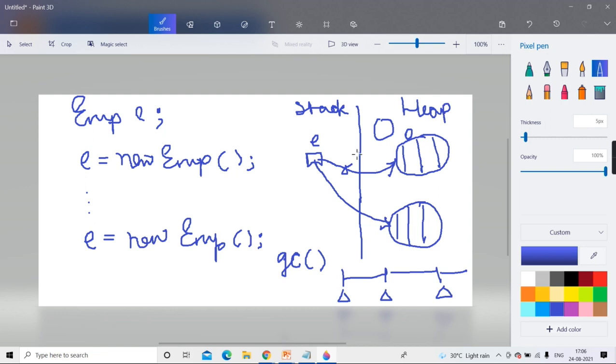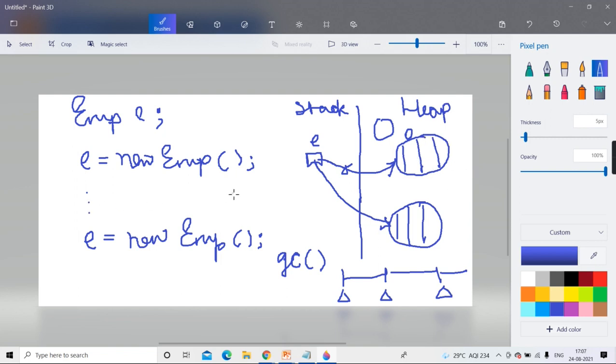I told you that when we get a new address, the old one is lost. So the old is lost, so can I access this memory? No. And is it put in the free list? No, because you didn't call delete. Unless and until you call delete, it is not put in the free list. So that was a leak, a memory leak. Memory leak meaning you are not able to access it, and it is not reutilized. Someone else also cannot utilize it.